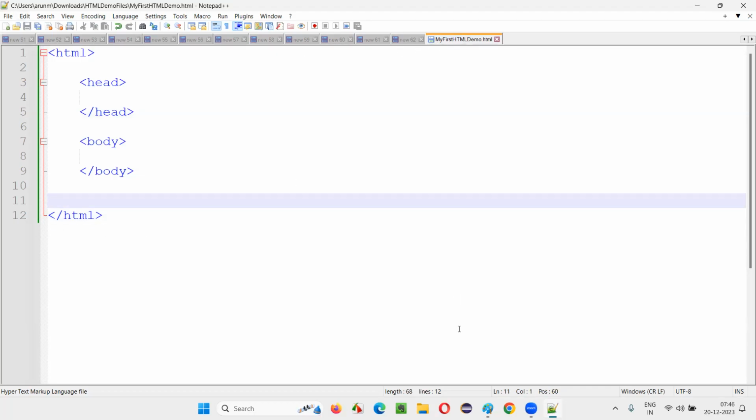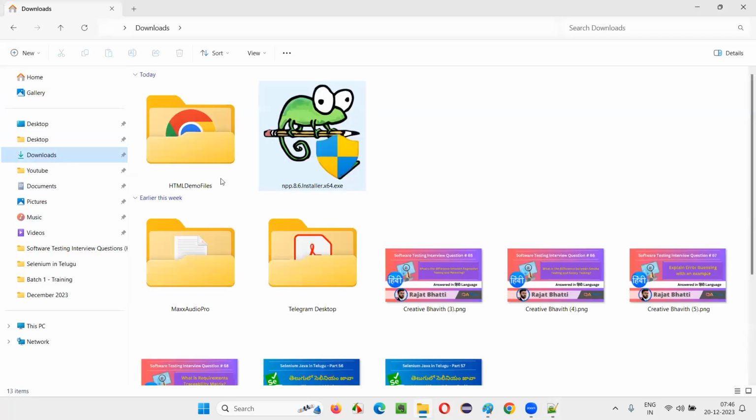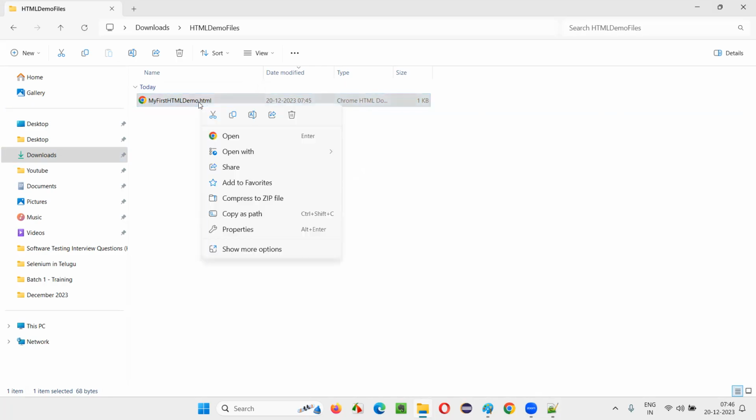Already we have saved this file, right? I'll go to the location on my machine where this HTML file is saved. You see, here it is. By default, this HTML file is recognized by one of my browsers here. If you want to change the application using which you want to open this HTML file, you can right click on this file.